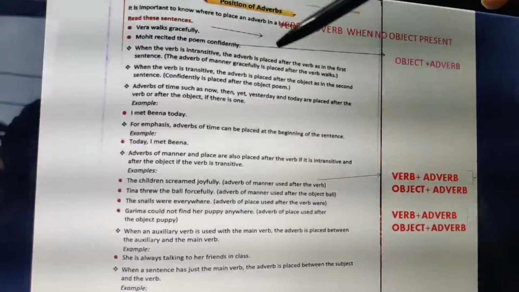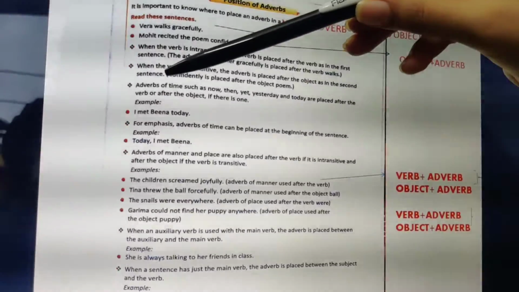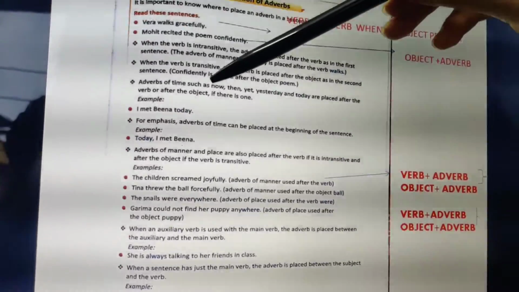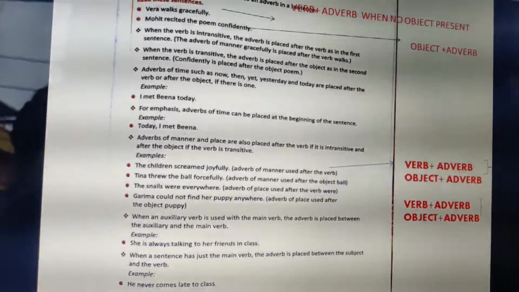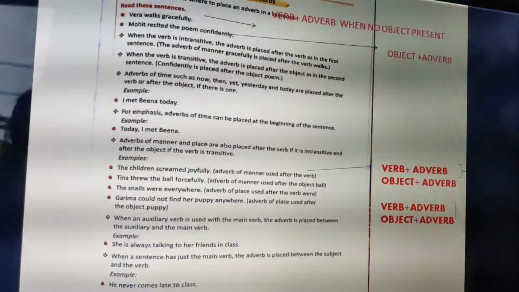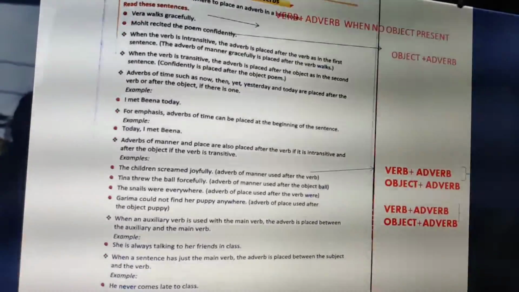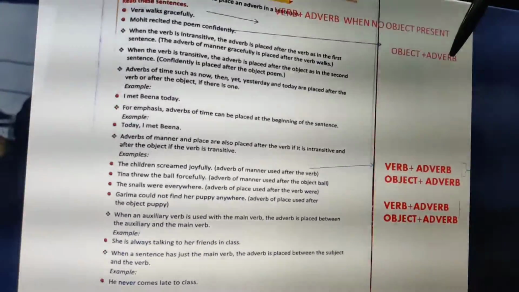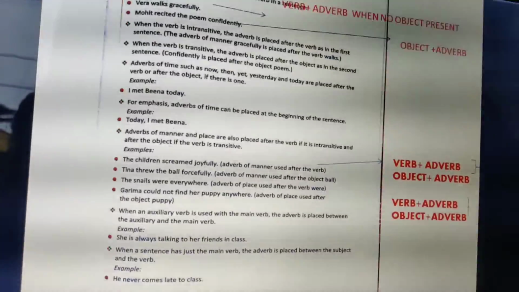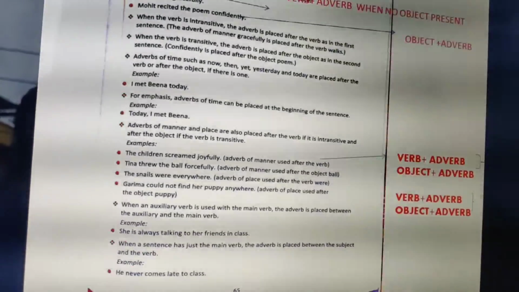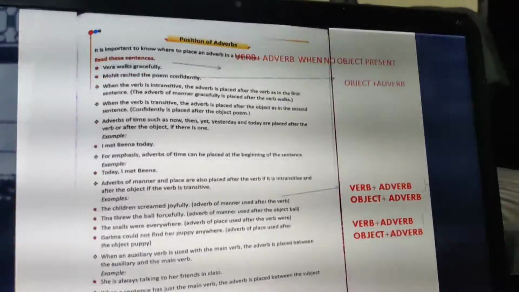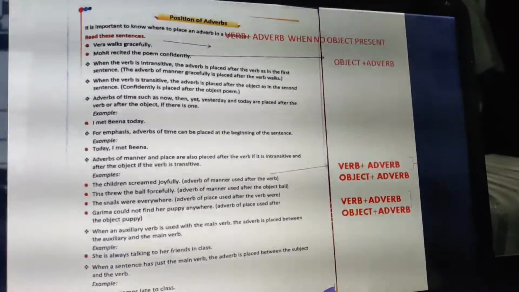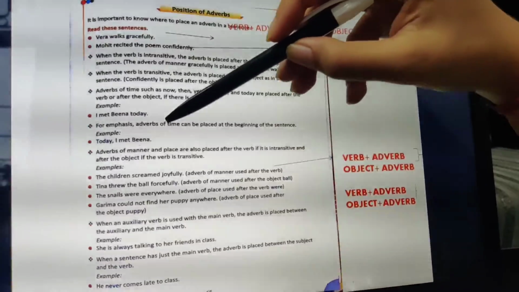Now let us see the next one, which is adverb of time. Adverbs of time, like now, then, yet, yesterday, today, are always placed after the verb or after the object. Again the same rule, after the verb and after the object. Like for example, I met Beena today. When did I meet Beena? Today. That is the adverb. Beena is the object over here. So again, if I have the object, I will put it after the object.